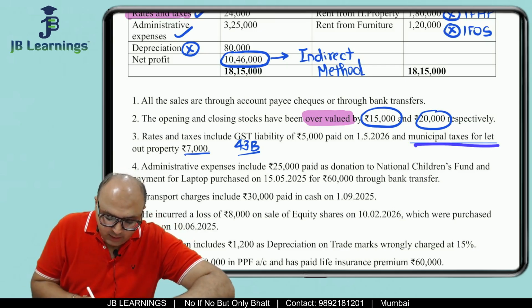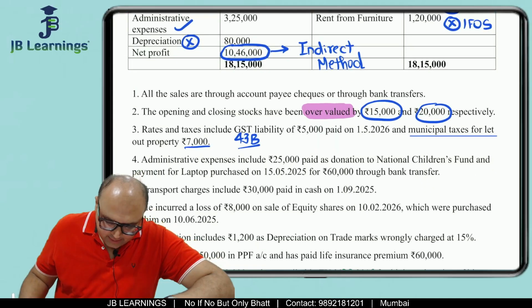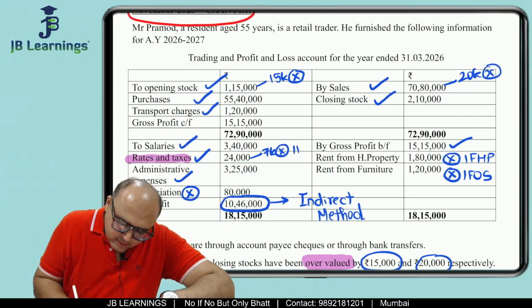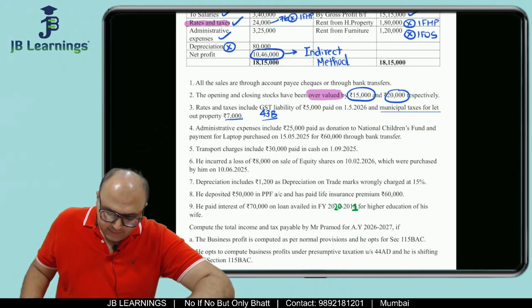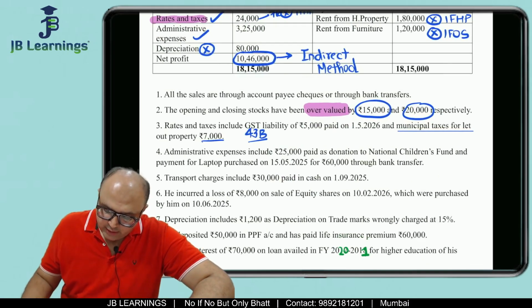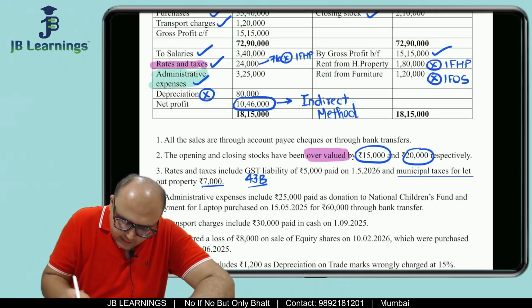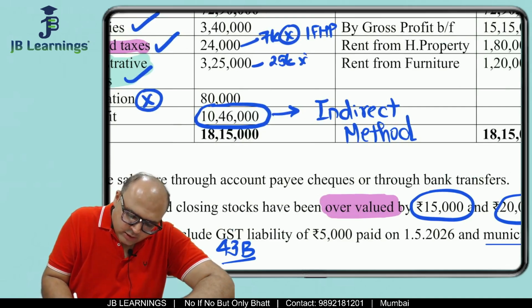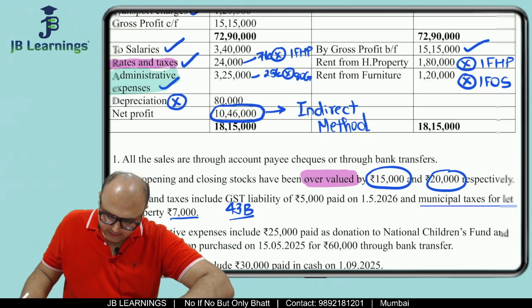Now, municipal tax is for let out property. See, do we have a let out property over here? Yes. So they are saying rates and taxes has got 7,000 of municipal tax. So this municipal tax is allowed as a reduction. Why? We are solving the sum for IFHP, right? Then administrative expenses include 25,000 paid as donation to National Children's Fund. So do we have administration expenses over here? The answer is yes, we have administrative expenses. Now in administration expenses, they are saying 25,000 was given as donation to National Children's Fund. So this will go to 80G in case of shifting out of 115BAC.